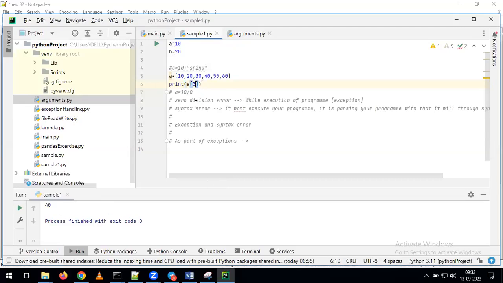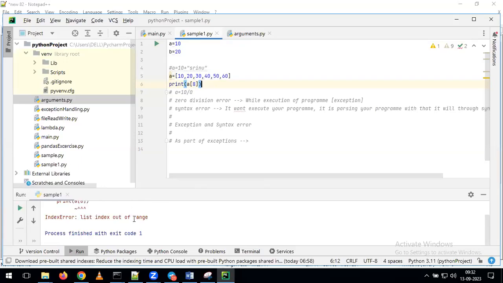Now, what I'm doing here is, instead of giving 3, I'm giving the value 8. Now tell me what will happen. 0, 1, 2, 3, 4, 5. We have only 5 elements. But what is the value I'm giving here? 8. Now if I run this one, we get an index error.